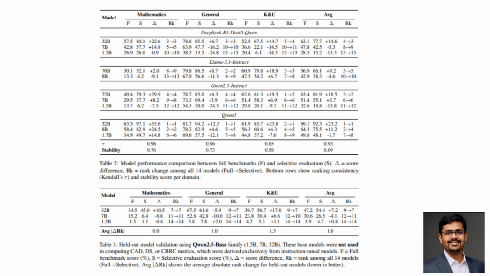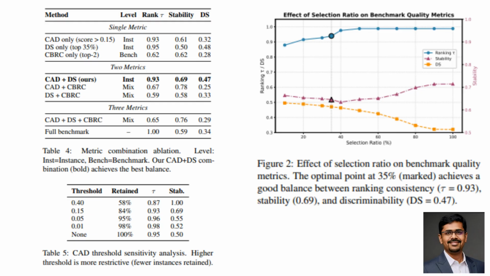But then the paper does something surprisingly practical. Instead of throwing benchmarks away, they selectively trim them by keeping only high quality questions, those that are discriminative and capability aligned. They reduce benchmarks to about 35% of their original size, and yet the model rankings barely change. Same ordering, better stability, higher signal, less compute. That's the punchline. The problem with LLM evaluation isn't just model scaling, it's measurement quality.